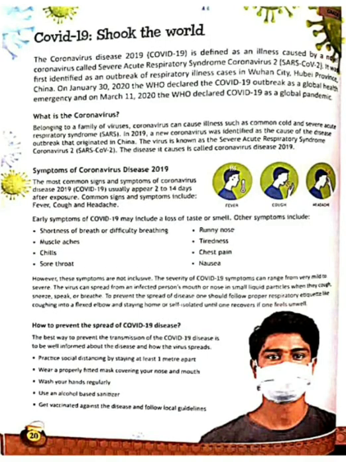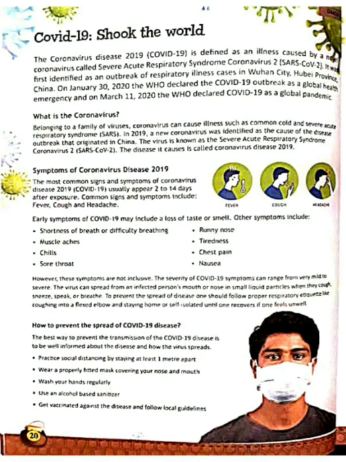Today's topic is COVID-19 shock the world, page number 20. COVID-19, or coronavirus disease 2019, is defined as an illness caused by a novel coronavirus called severe acute respiratory syndrome coronavirus 2, that is SARS-CoV-2.